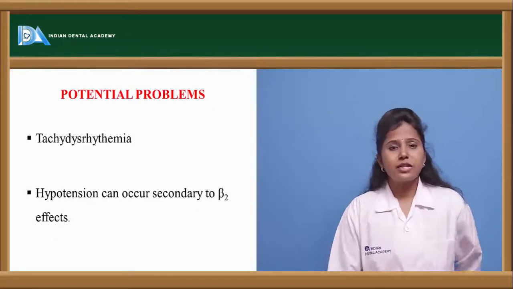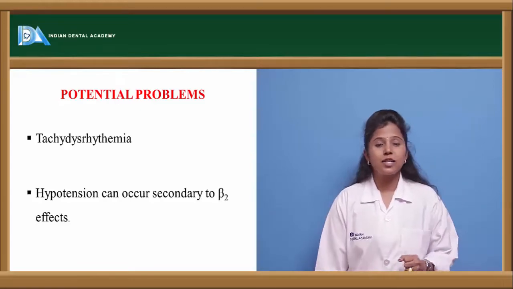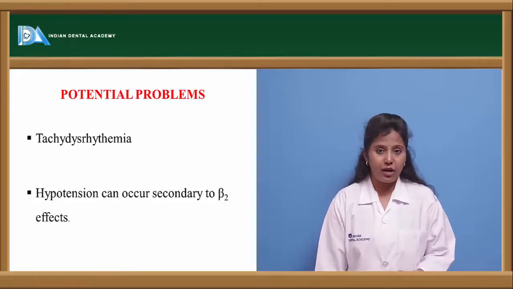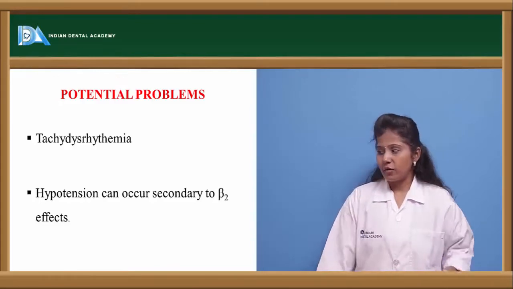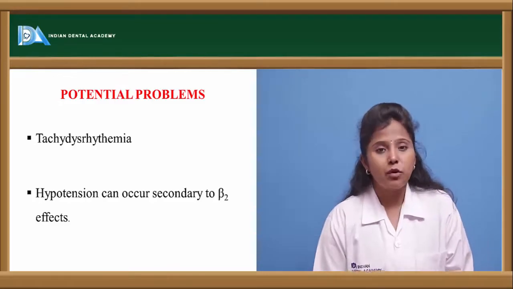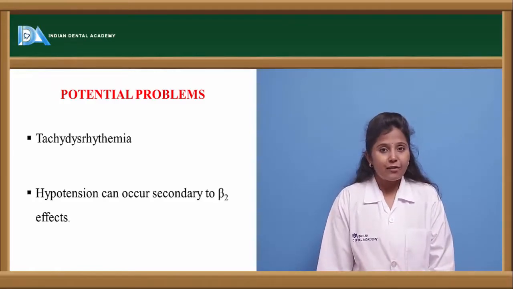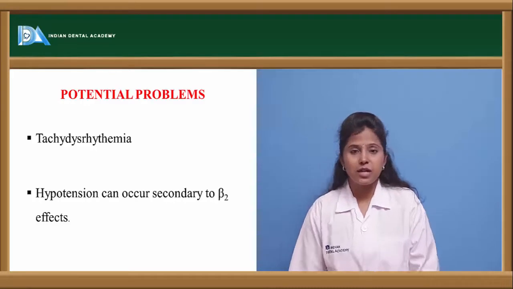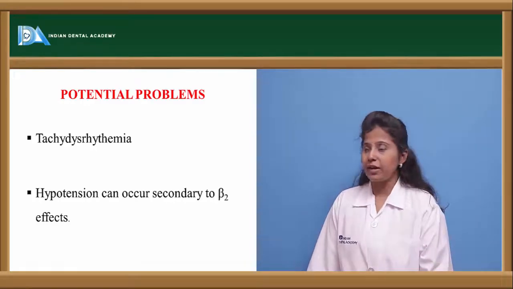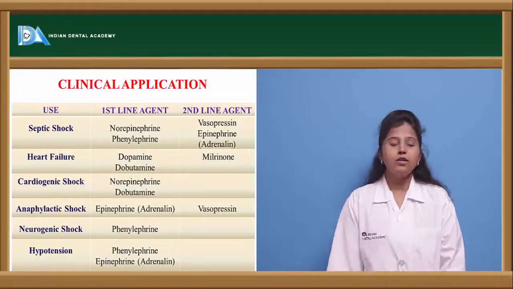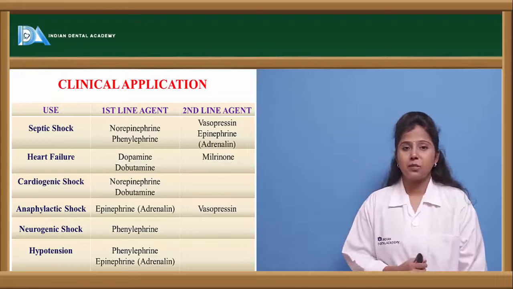What are the side effects of vasopressin? Vasopressin also causes tachydysrhythmia, that is, the heartbeat will increase to more than 100. Apart from that, it also causes hypotension because of excessive stimulation of beta 2. As it has more affinity for beta 2 receptors, it leads to hypotension because of excessive vasodilation.